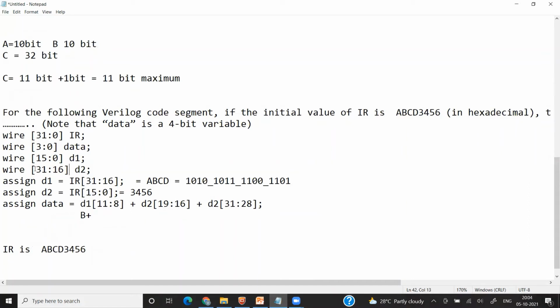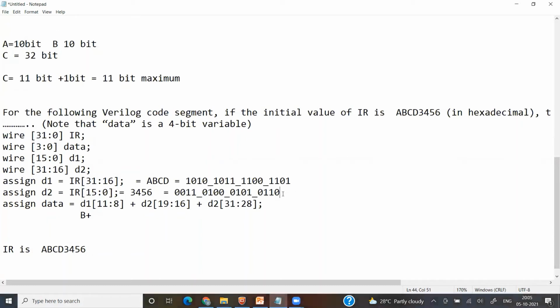Its index is in this manner. It means for D2, MSB equal to 31, LSB is equal to 16. That means from the right, I will start from 16. Like for D1, I started from 0, but for D2, I will start from 16. So now let's write the D2 value first. This is equal to 3. 3 means it will be 0, 0, 1, 1, then 4, 4 means 0, 1, 0, 0, then 5, 5 means 0, 1, 0, 1, then 6, 6 means 0, 1, 1, 0.